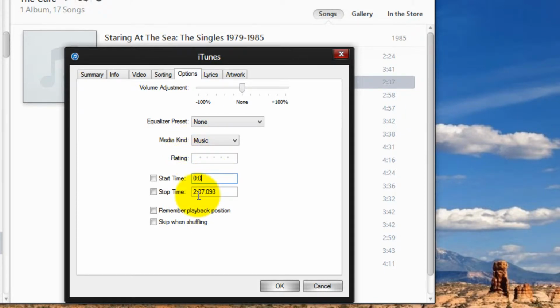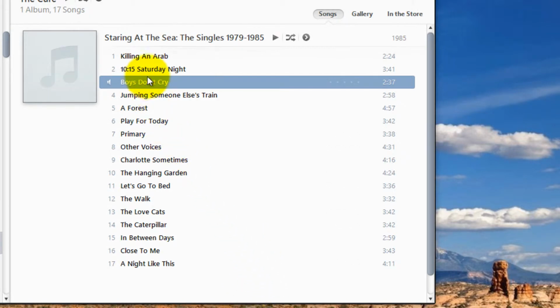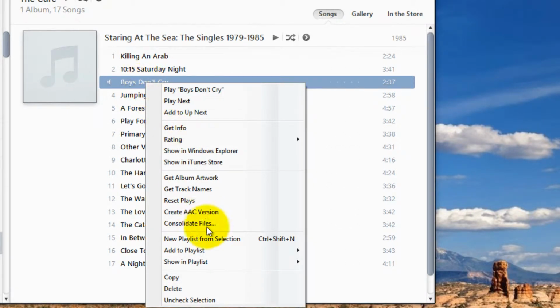So I'm going to change this number to 23. And I'm going to change this number to 0, then the semicolon, then 30 seconds longer, so it'll be 53. Then press OK. And now you want to right click on this and press Create AAC Version. This option right here.